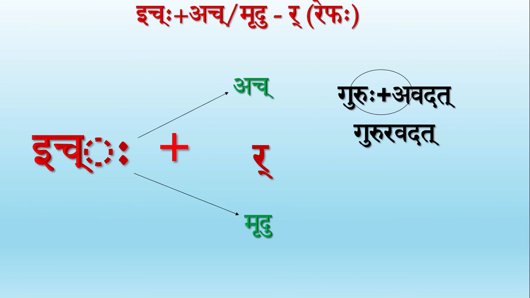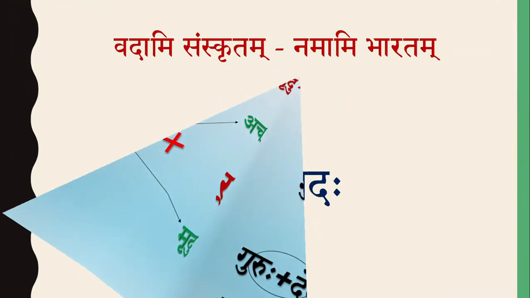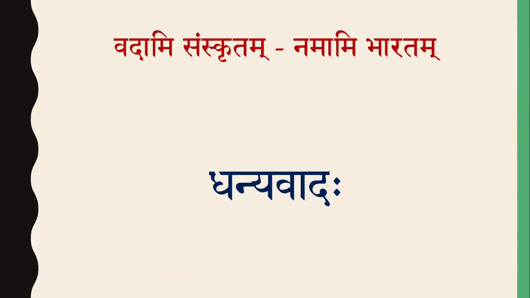In the next example, Guruhu plus Devaha. We have Ukaraha, which is followed by a visarga, and after that comes a Mrudu Vyanjanaksharam, that is the. Here the Samastapadam becomes Gurur Devaha with the addition of Repha, which is visible on the top of the letter De. In this formula, since the letter Ra enters, it is called Repha Deshaha.